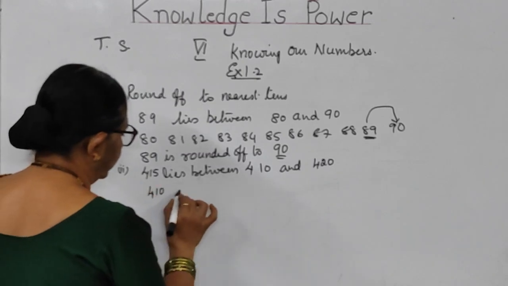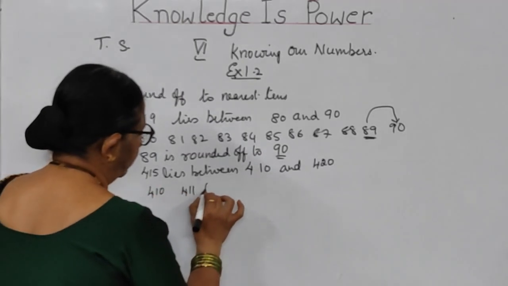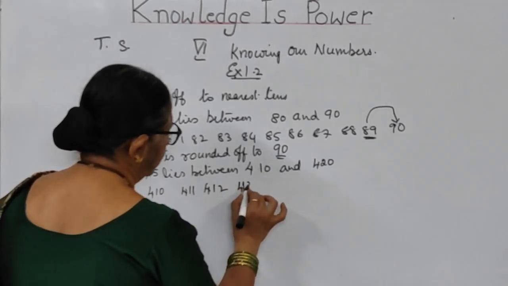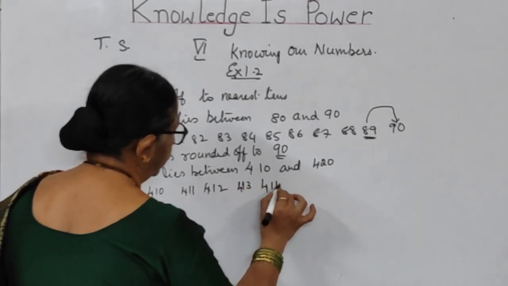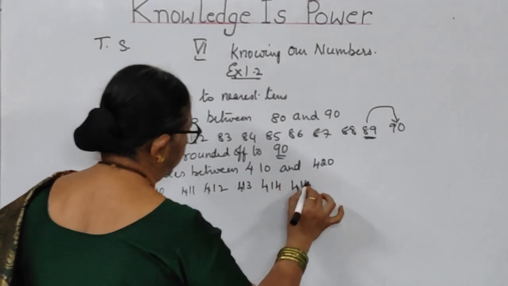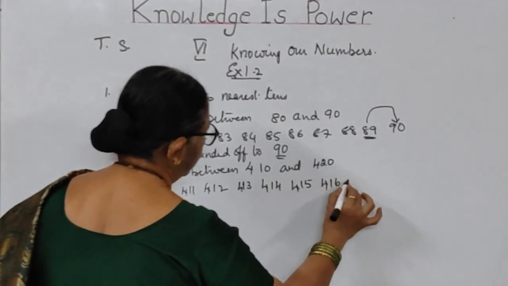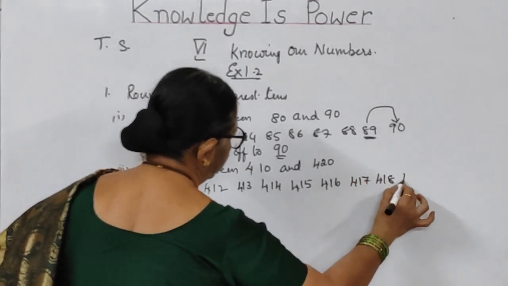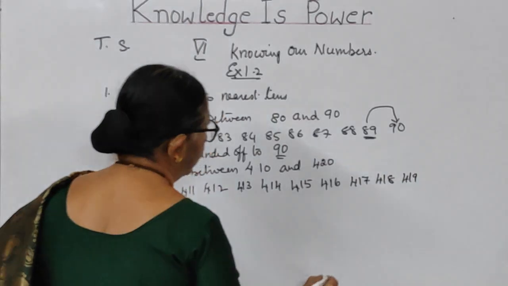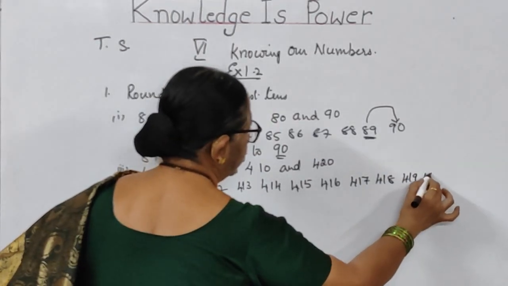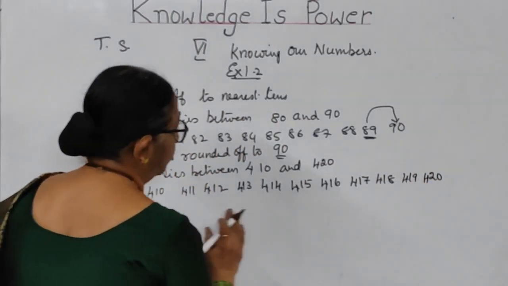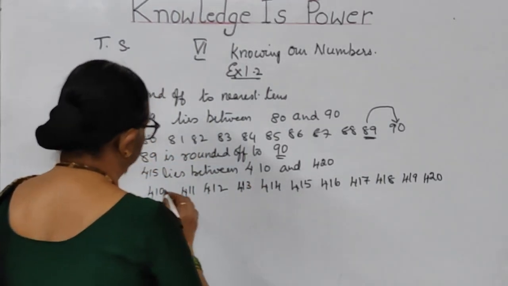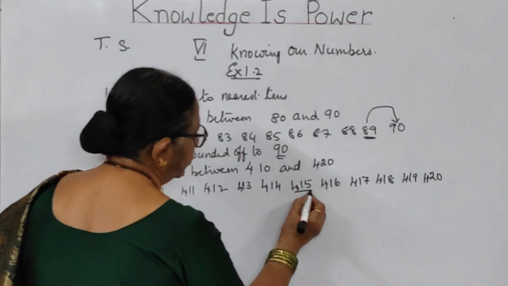So 410, 411, 412, 413, 414, 415, 416, 417, 418, 419 and 420. These are the 10 values in this range. Now the question asked is 415.